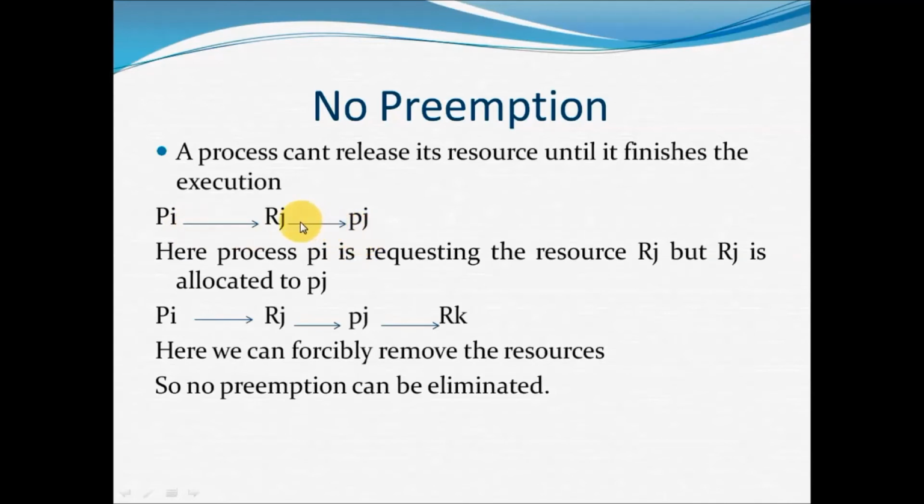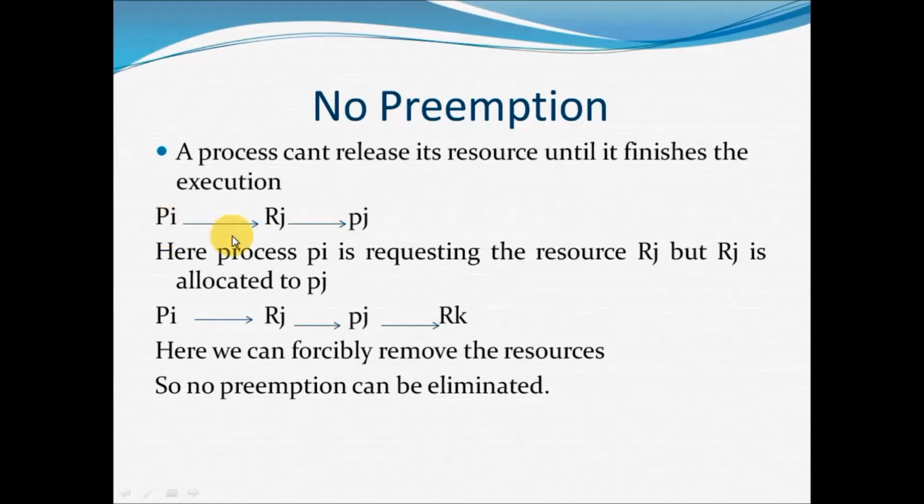Now I can't allocate RJ to process PI because RJ is allocated to PJ. So instead of wasting the time, I can forcibly remove the resources from process PI. I can allocate the resources to other processes that need the resources.